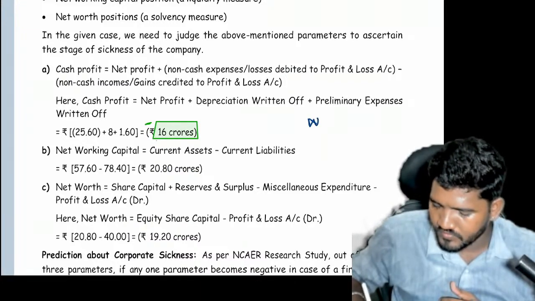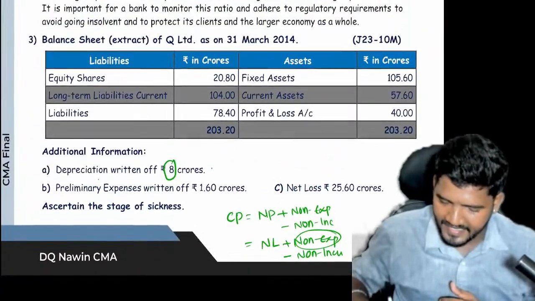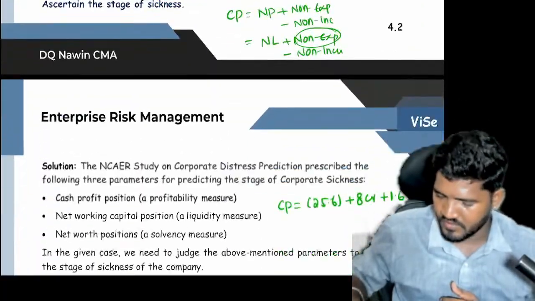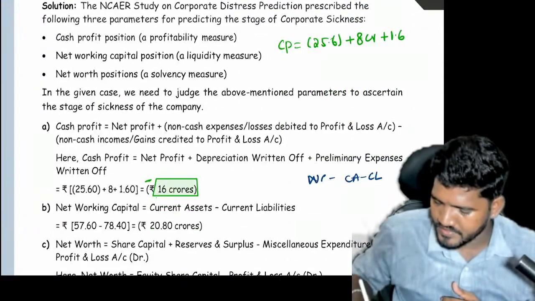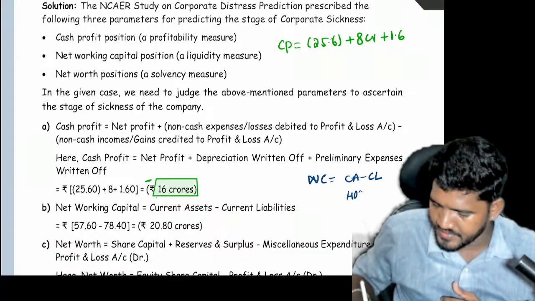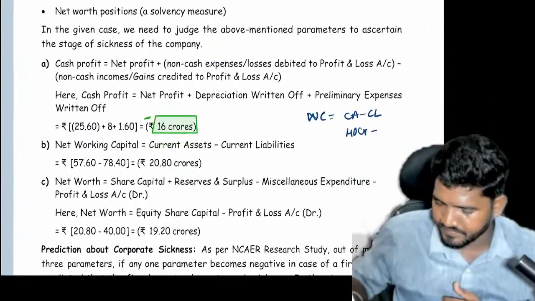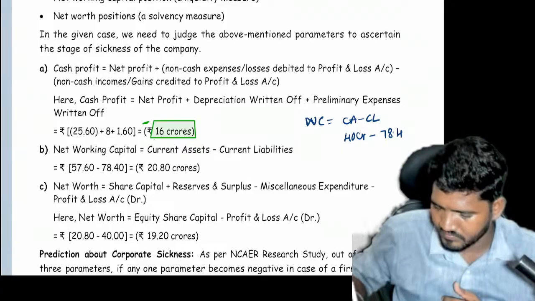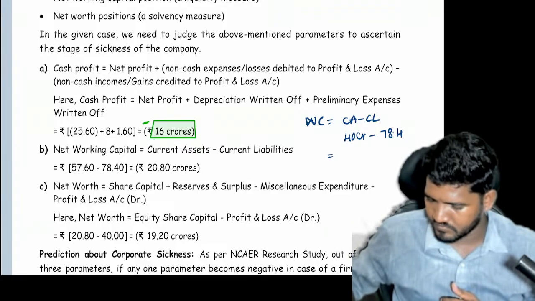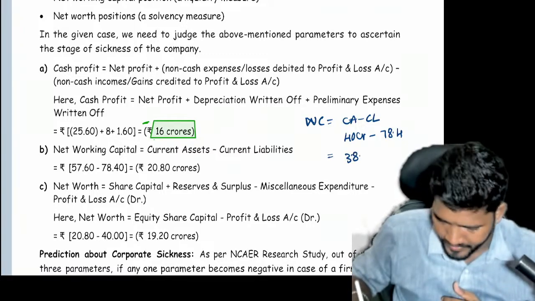Working capital equals current asset minus current liability. They are already directly given here: these are the current liabilities, these are the current assets. Current asset 40 crores minus current liability 78.4 crores.